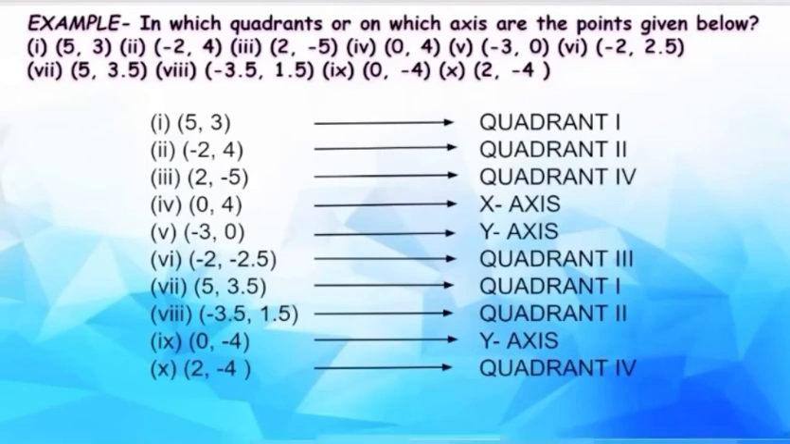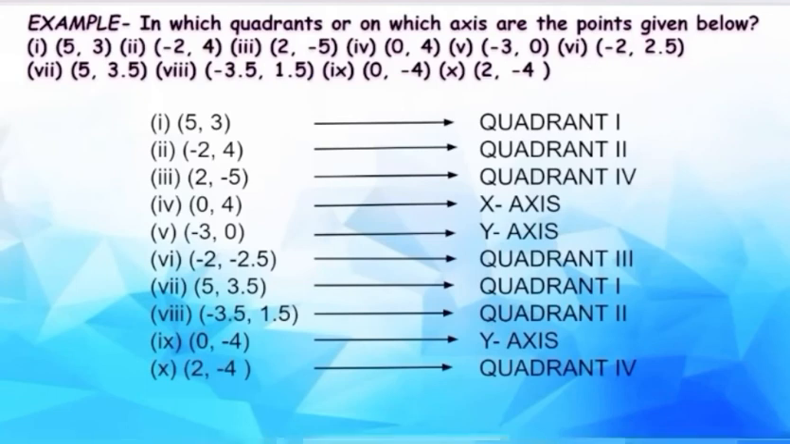Next point we have -2, -2.5. Since both the coordinates are negative numbers, this point lies in the third quadrant. Next point is 5, 3.5. Again, both the coordinates are positive numbers. So both positive numbers always lie in the first quadrant. Next point is -3.5, 1.5. Since the x coordinate is -3.5, a negative number, and the y coordinate is a positive number, this point lies in the second quadrant.